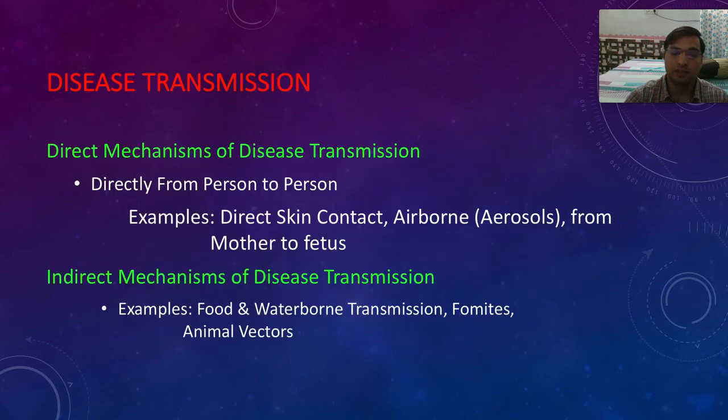Then we have disease transmission, how the diseases are transmitted. We have direct and indirect mechanisms. Direct means direct from person to person. For example, direct skin contact, or aerosols: somebody sneezes and from the sneeze the virus or the bacteria goes out. From mother to fetus, that is a direct contact. Direct contact means when a person is coming close to a person. Indirect means, for example, food, waterborne, fomites, and through animals, when there is no direct contact between the people.